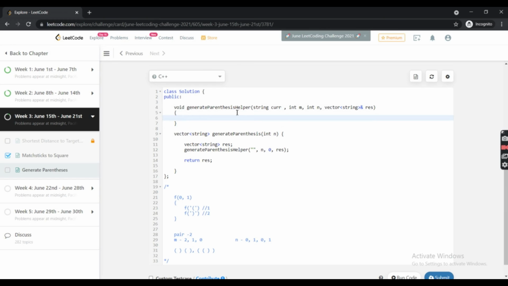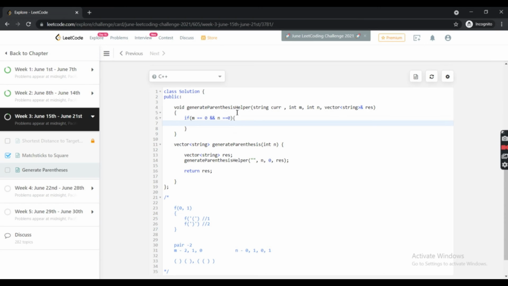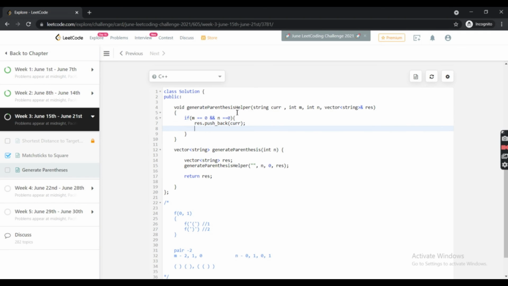What we will do is check if m equals 0 and n equals 0, then we know that it is one of our solutions. So this state of the current string is one solution. So we will say result dot push back this current string, and we will return from here.